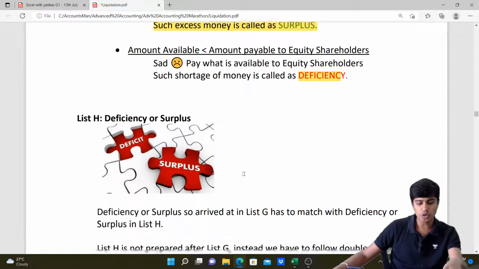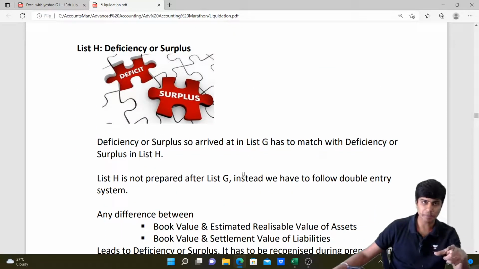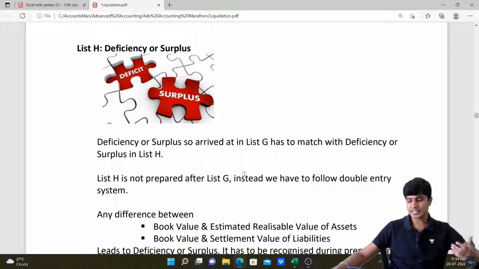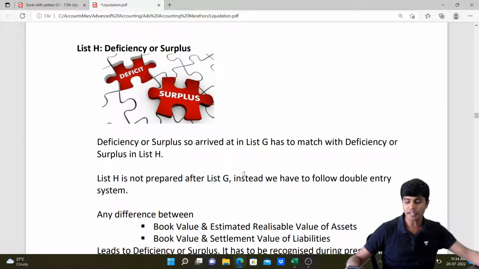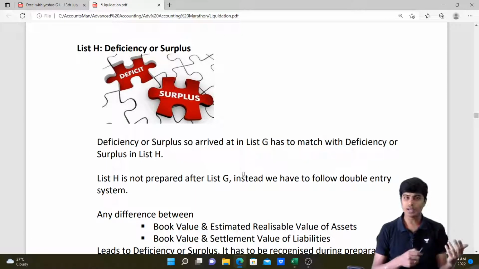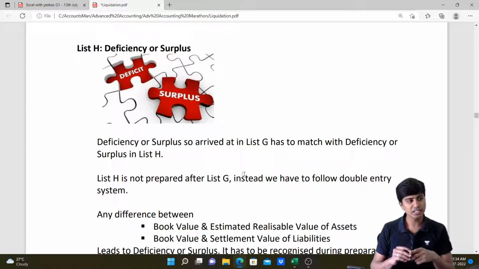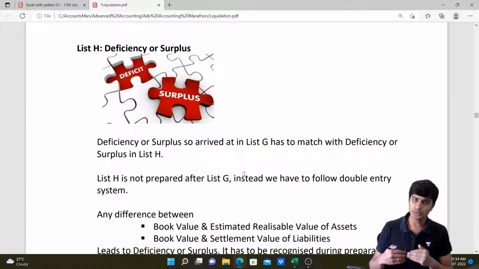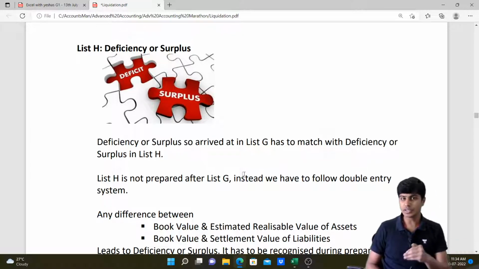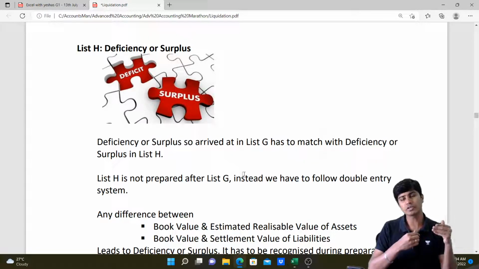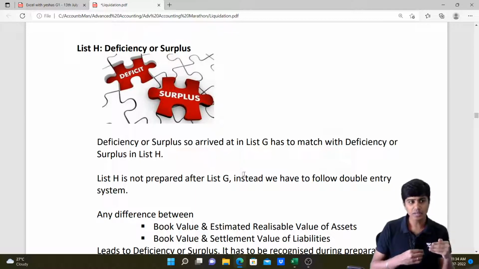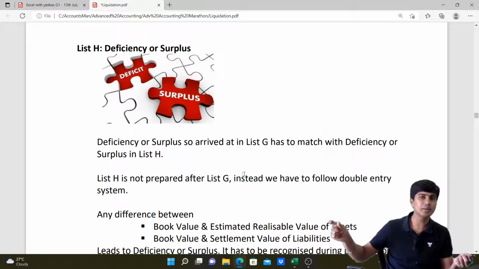We spoke about deficiency or surplus computation in the last one. I told you that though it is a statement, it is usually prepared under the double entry system. So we go on writing the book value of the assets and the realizable value of the assets. If there is a difference there, that would lead to realization deficiency. If the asset is sold at a price higher than its book value, it would lead to surplus. So we go on writing the surplus or deficiency arising from sale of assets, and ultimately we'll check the amount available and the amount payable. Both the differences should match.